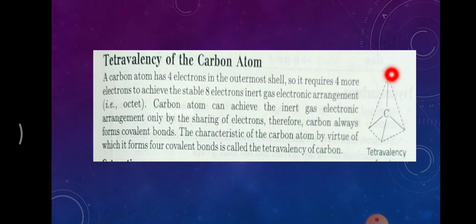This is a tetrahedral structure. Let's assume this is methane. Carbon is in the center, and these 4 bonds are there. If I put hydrogen here, it looks like methane, CH4. Tetrahedral, tetravalency.